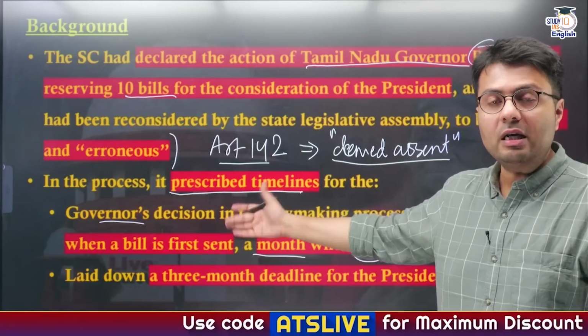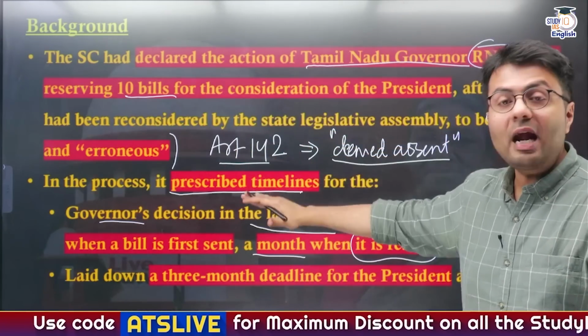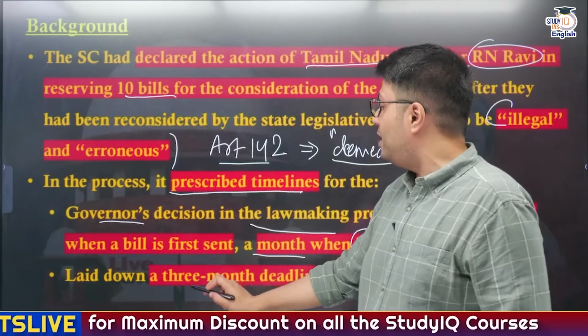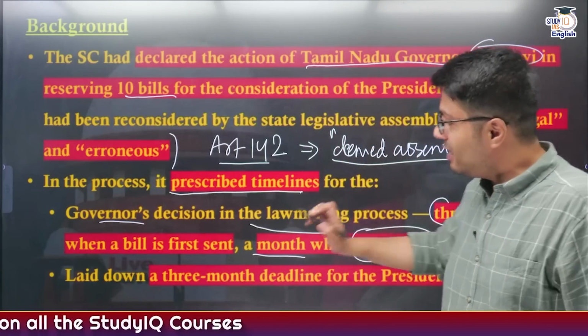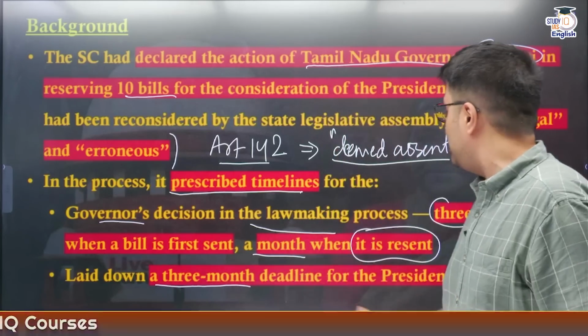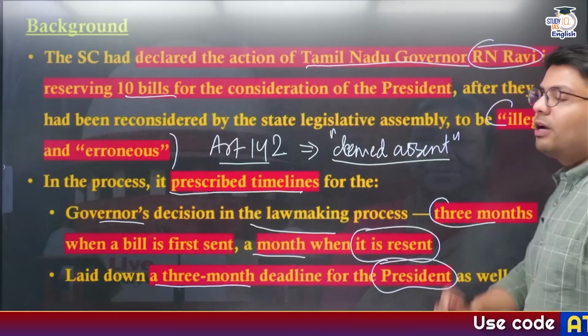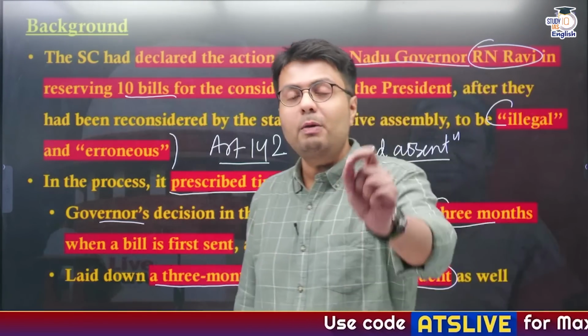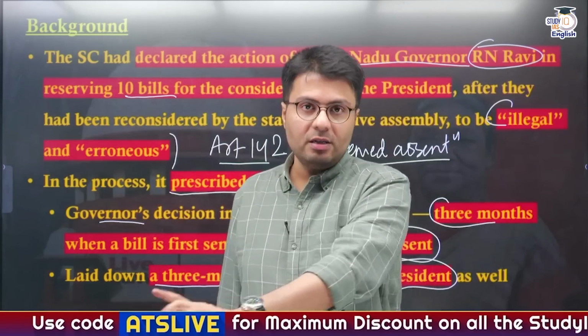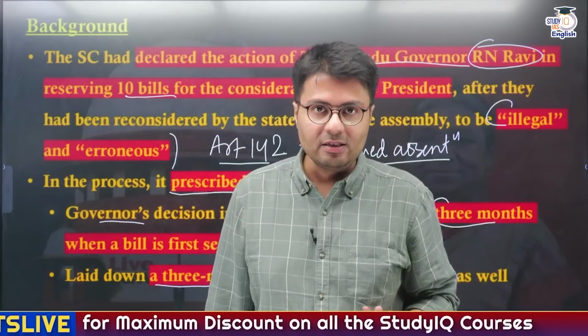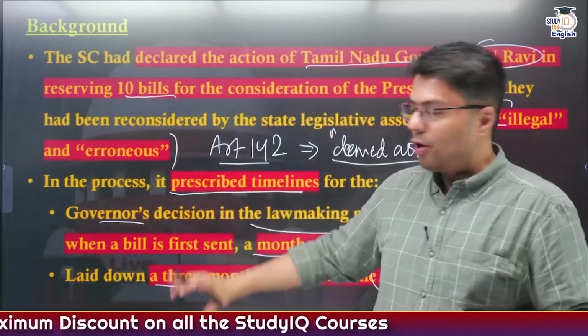And not just the governor, the Supreme Court of India prescribed a timeline even for the President of India to act on the bills reserved for her by the governor of the state. That is, it lays down a 3-month deadline on the President to give her assent on any bills passed by the State Legislative Assembly if the bills have been reserved for her consideration by the governor of any state. So this is the background of this issue.